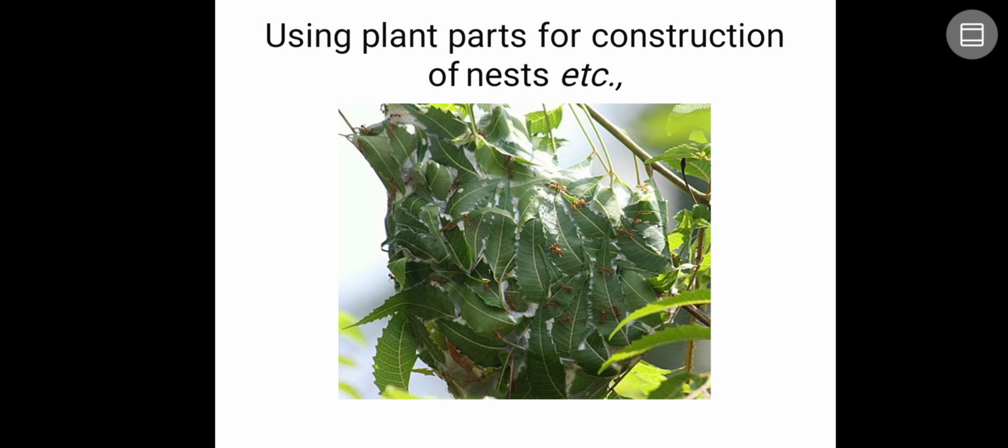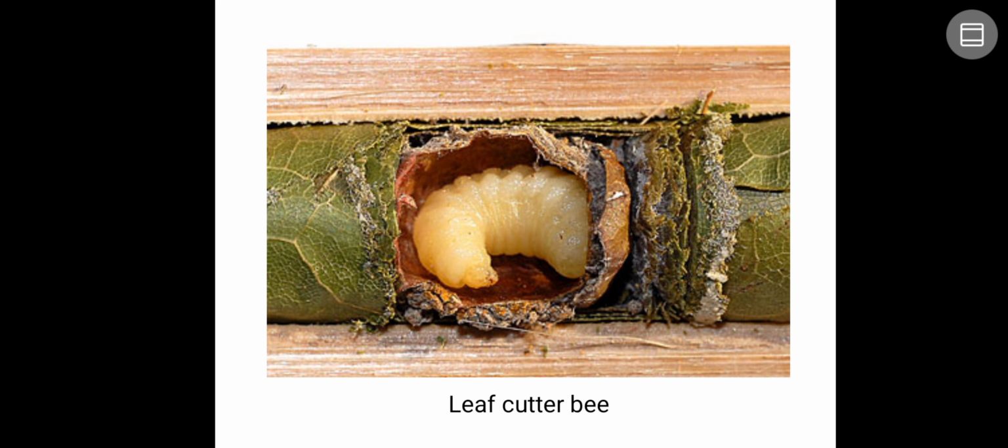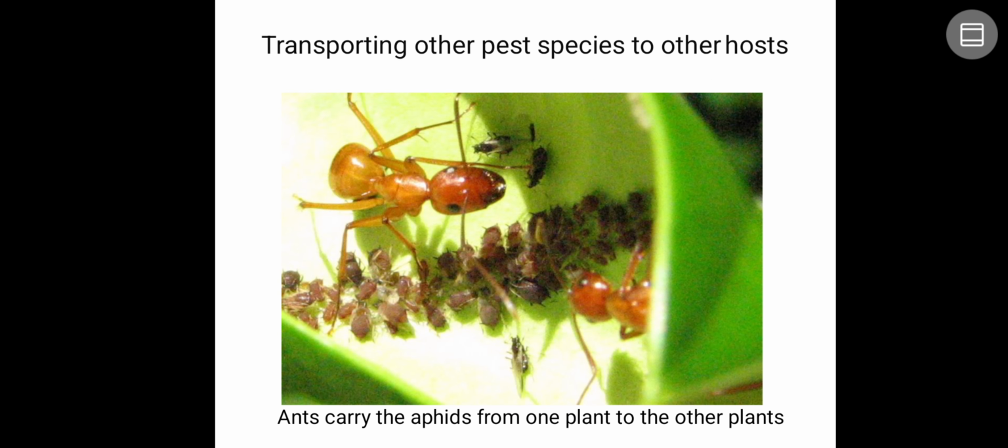Next, using plant parts for the sake of construction, you can see in the case of the red ants. So it is going to use it for the sake of construction. Next, again, it may be difficult for us to go for harvesting of the fruits like guava, mango, and that. And even the leaf cutter bee. This is going to cut the rose leaf, maybe red gram leaves, in a circular manner. It's going to cut it from the plant and bring it to the nest area, and so construct the nest to rear the offspring in different compartments.